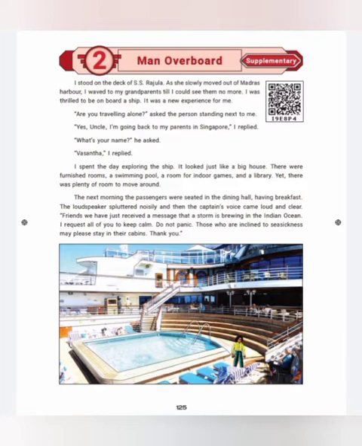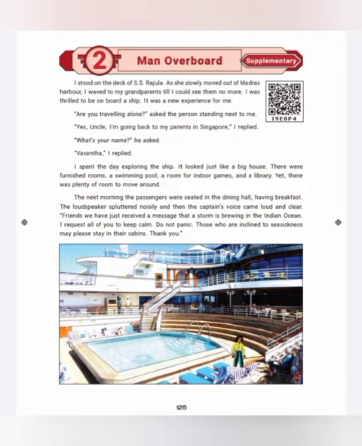Vasanta was on board a ship called SS Rajula. On board means sea travel. Is that clear, children? The ship name is SS Rajula. She was traveling to Singapore after her stay with her grandparents. She spent the day exploring the ship. Exploring means looking around. The ship looked like a big house.